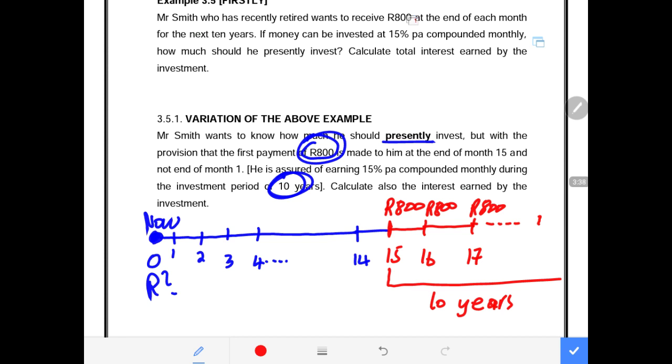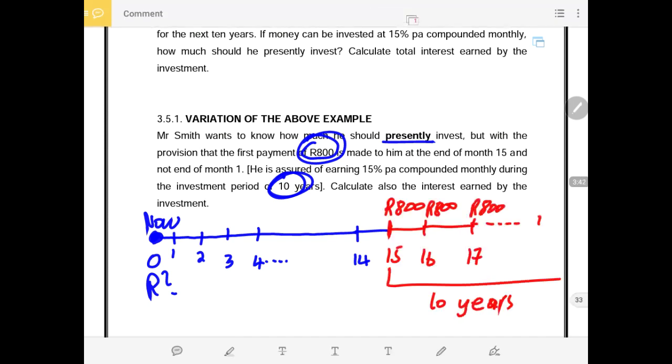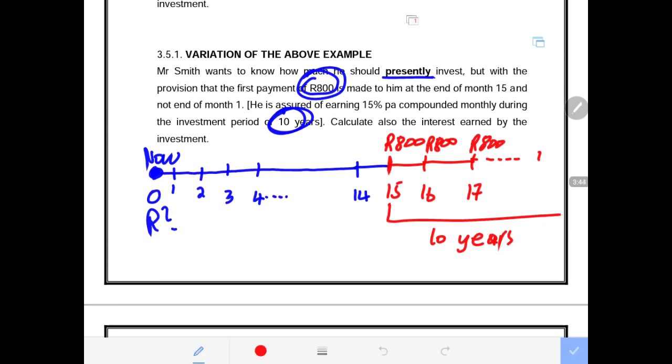What does this mean? This means we need to discount our future payments. We know that this person will be receiving 800 for the next 10 years, so we need to calculate the present value, meaning how much must be here. In other words, this is our main focus. How much must be the balance here?